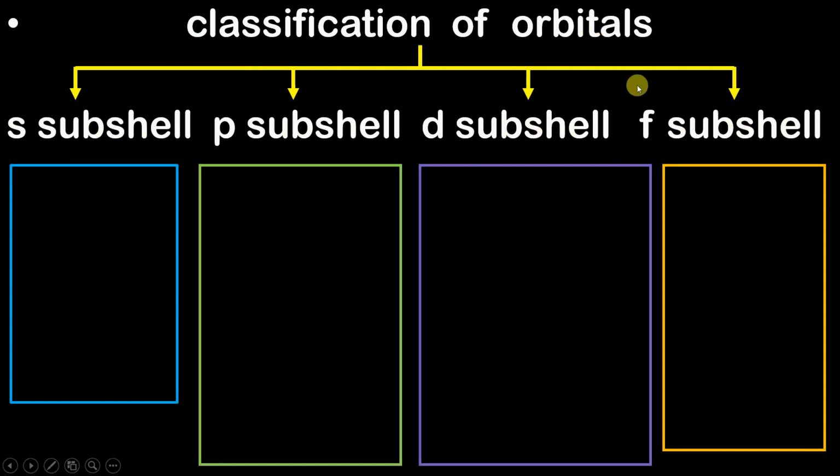An orbital is nothing but a region around the nucleus where the probability of finding an electron is high, and these orbitals are classified into four types: S subshell, P subshell, D subshell, and F subshell. Within these subshells come your orbitals.